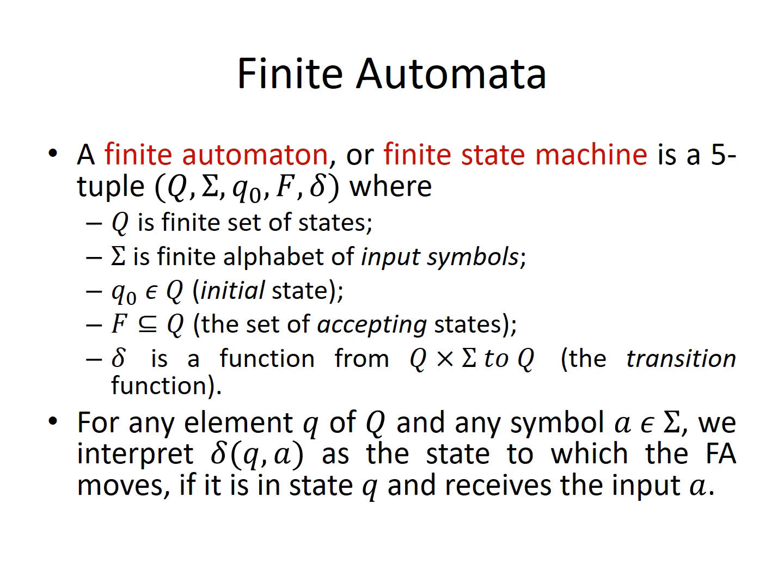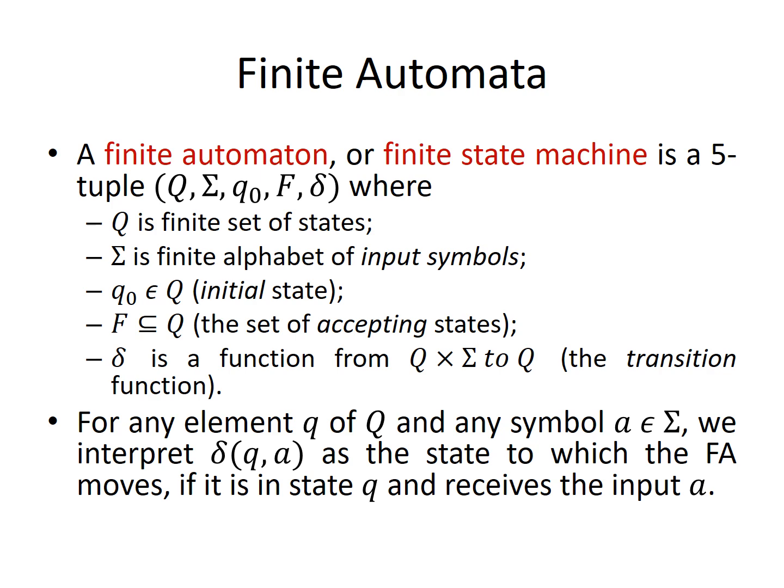The interpretation of Q cross sigma to Q is this: for any element Q of capital Q and any symbol small a from sigma, we interpret delta of Q comma a as the state to which the finite automata moves if it is in state Q and receives the input small a.